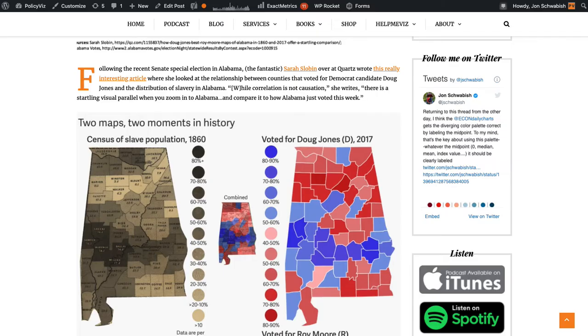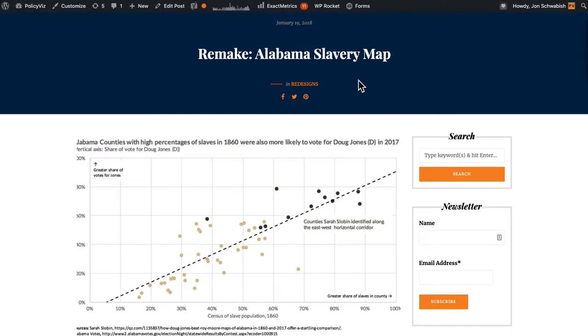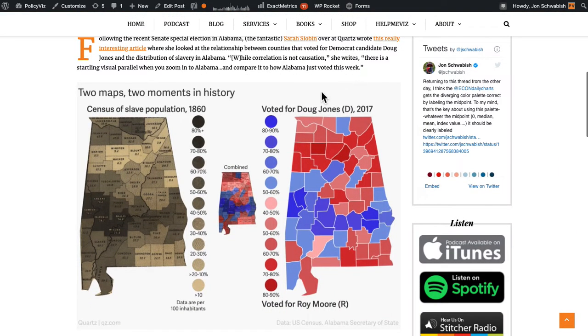I'm going to go back to a visualization redesign I did a few years ago of a visualization from Sarah Slobin when she was at Quartz, looking at the relationship between the slave population in Alabama in 1860 relative to people who voted for Doug Jones in the special election in 2017.